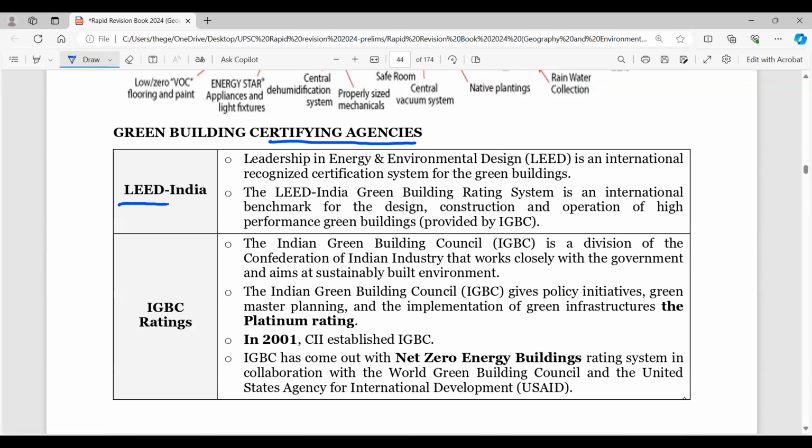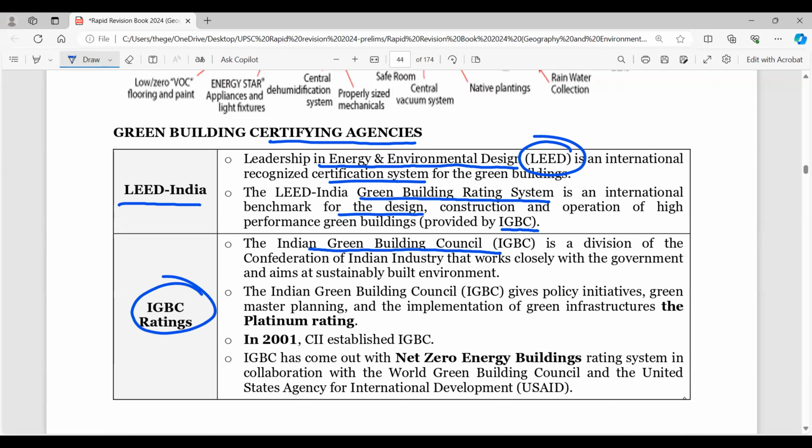So here is LEED India. Remember this: LEED is Leadership in Energy and Environmental Design. LEED is an internationally recognized certification system, right? So the LEED India Green Building Rating System is an international benchmark for the design. Right now, this is important here, it is provided by IGBC, the Indian Green Building Council. So IGBC ratings are very important here.